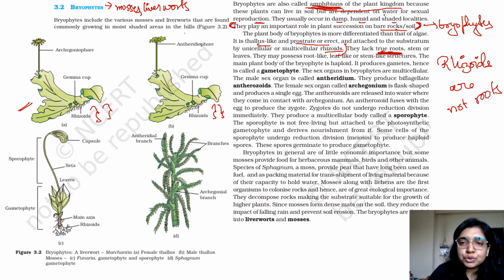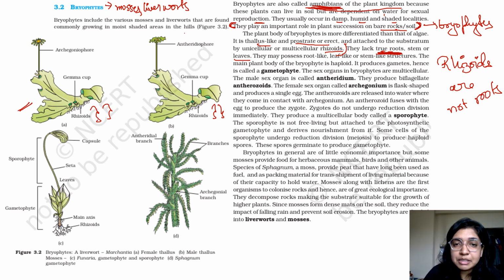They lack true roots, stem or leaves. They are not a plant yet. If you think about it evolutionarily, we have just moved from unicellular and multicellular algae to something which has a thallus-like structure. Even the roots are not formed correctly, so how will you expect leaf and other structures? It is just evolving at this stage, and it has basically formed what?